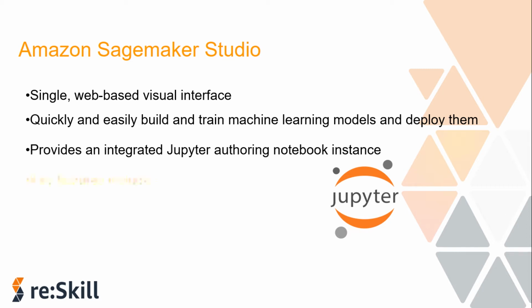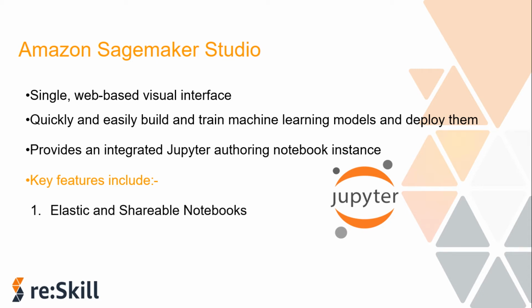So let's see a few features of SageMaker Studio. The first feature is that it provides you with elastic and shareable notebooks. The SageMaker Studio notebook has one-click Jupyter notebooks that can be spun up quickly. The underlying compute resources are fully elastic, so you can easily dial up or down the available resources, and the changes take place automatically in the background without interrupting your work at all. And you can also share the notebooks with others in a few clicks. They will get the exact same notebook that is also saved in the same place.